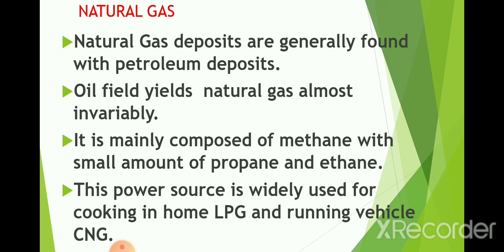It is mainly composed of methane with small amounts of propane and ethane, and this power resource is widely used for cooking. In the house we call it LPG gas, and for running vehicles we call it CNG gas. LPG is liquefied petroleum gas, and CNG is usually referred to as compressed natural gas, and both are used as fuel.